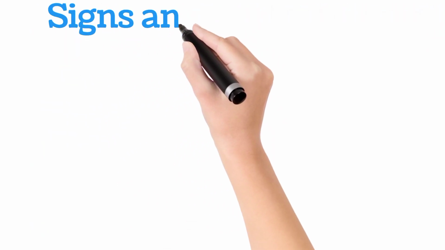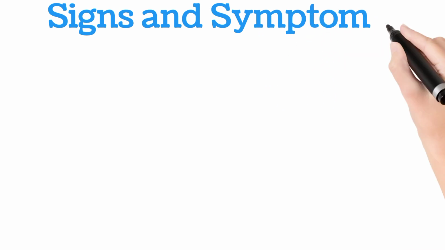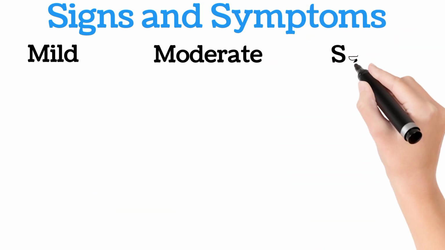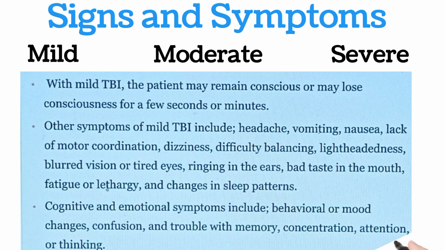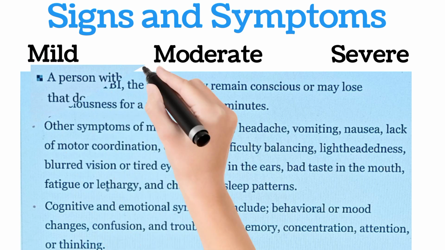Let's move towards the signs and symptoms of a patient coming with traumatic brain injury. These symptoms depend on the severity of the disease. In mild cases of TBI, patient may remain conscious or may lose consciousness for a few seconds or minutes. Other symptoms of mild TBI include dizziness, nausea, vomiting, lightheadedness, ringing in the ears, bad taste in the mouth, fatigue, lethargy, and changes in sleep patterns. Cognitive symptoms may be confusion, trouble with memory, concentration, attention, or thinking.